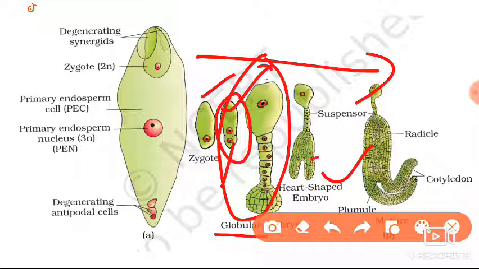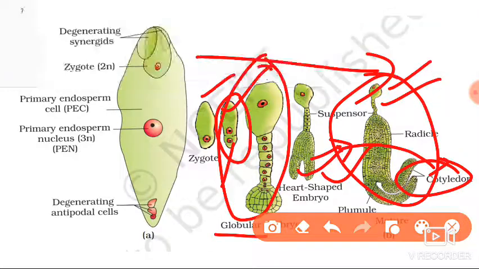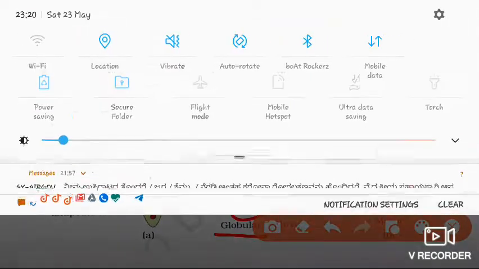Whatever structures you are seeing here are nothing but cotyledons. And the last structure is the mature embryo. You can see here the suspensor cells, the cotyledons, and then the haustorial cell. This is the structure we are seeing here.